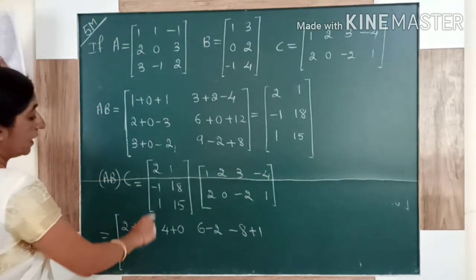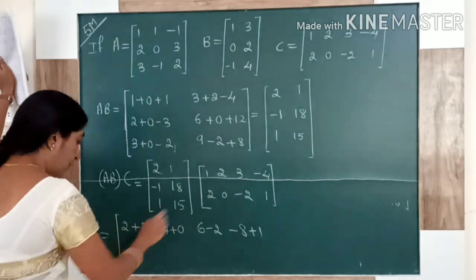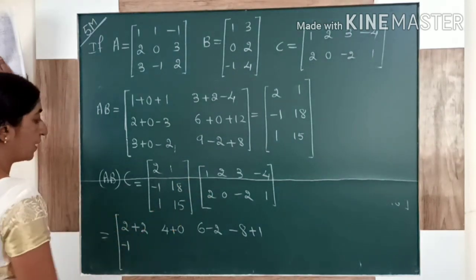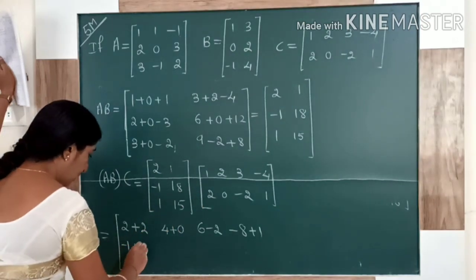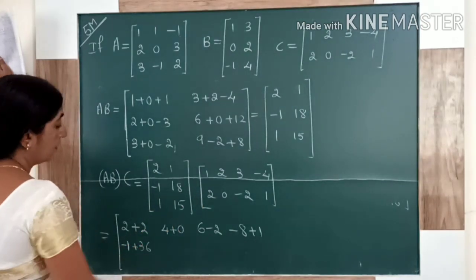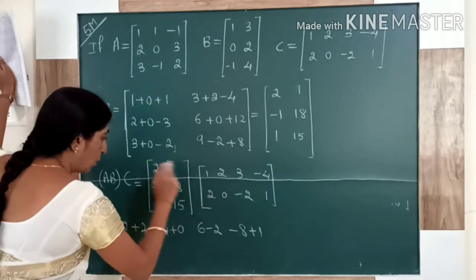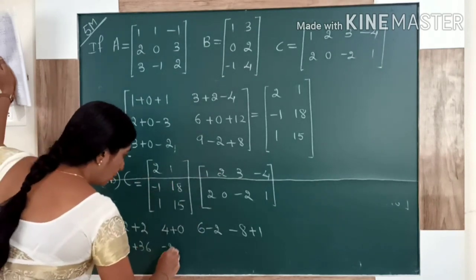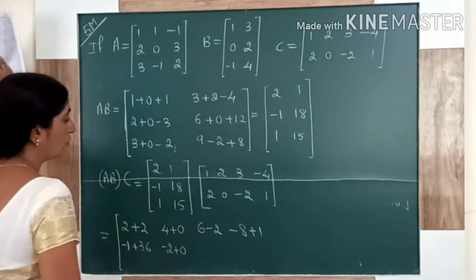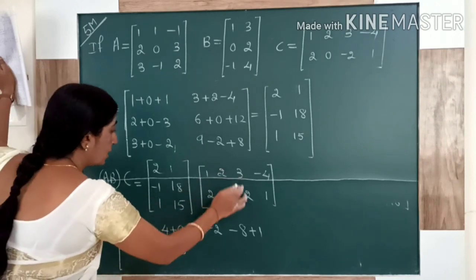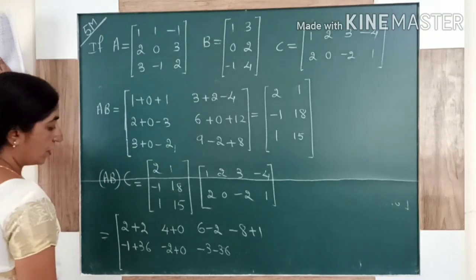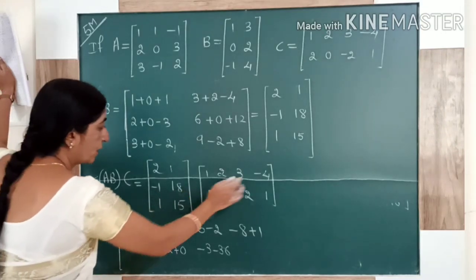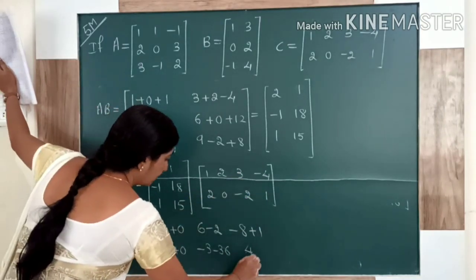Then second row with first column, minus 1 into 1 plus 18 into 2, 36. Then second row with second column, minus 1 into 2 plus 0. Second row with third column, corresponding elements. Second row with fourth column.